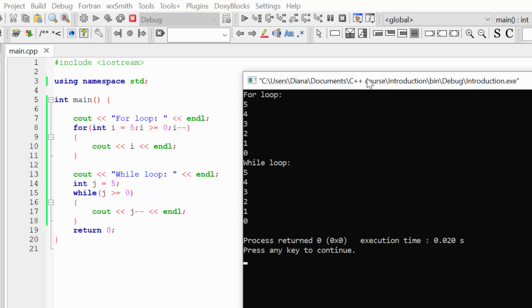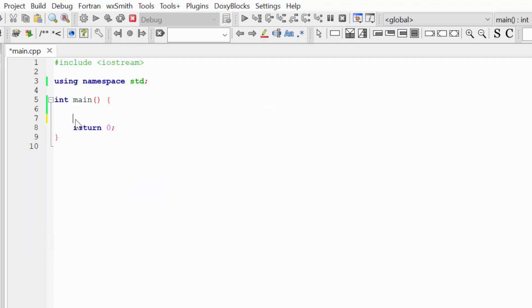When you always need this tracking variable, when you always know how many times you are going to repeat your loop, it's better to use the for loop to have this control variable. But when you have a dynamic condition, and when you need more flexibility, when you don't know how many times you're going to repeat your loop, in this case it's better to use the while loop. So to demonstrate how great the for loop can be when you need a tracing variable, let's solve the next task. We need to find the maximum value in an array.